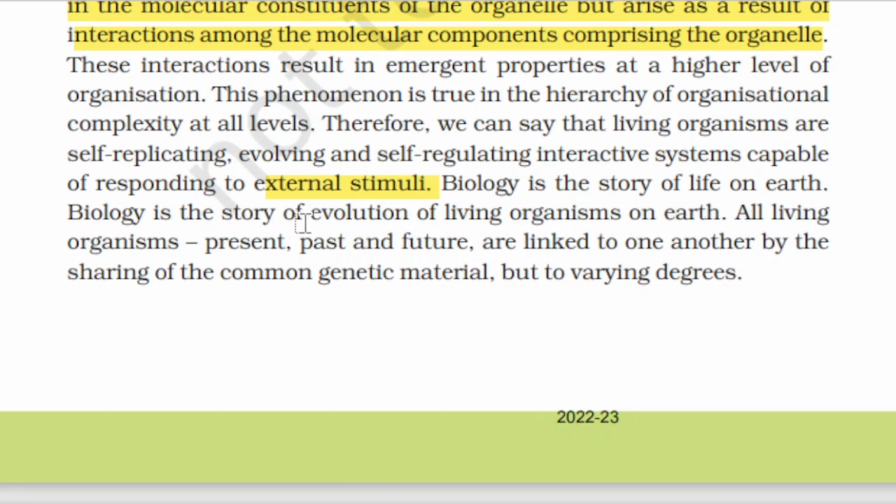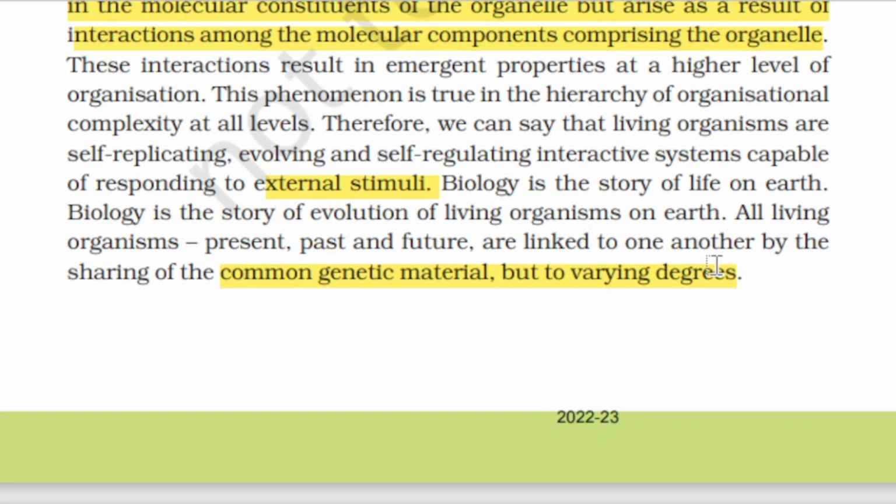All living organisms, present, past and future, are linked to one another by sharing of common genetic material, but to varying degrees, meaning to certain degrees. They are not completely similar; to certain degrees they are similar.